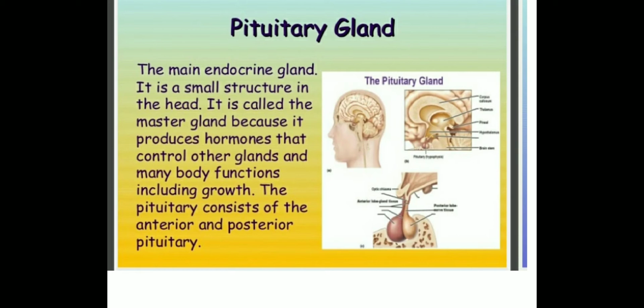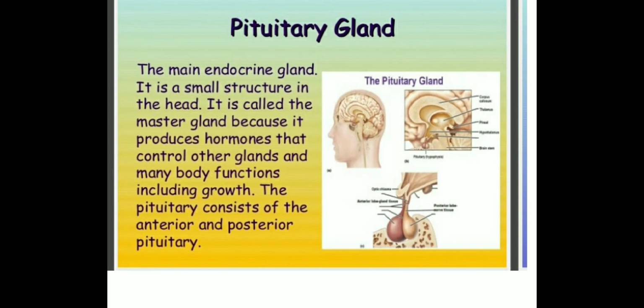The pituitary gland is a main endocrine gland. It is a small structure in the head, and as we have already discussed, it is known as the master gland because it produces the hormones which control other glands and their main body functions.